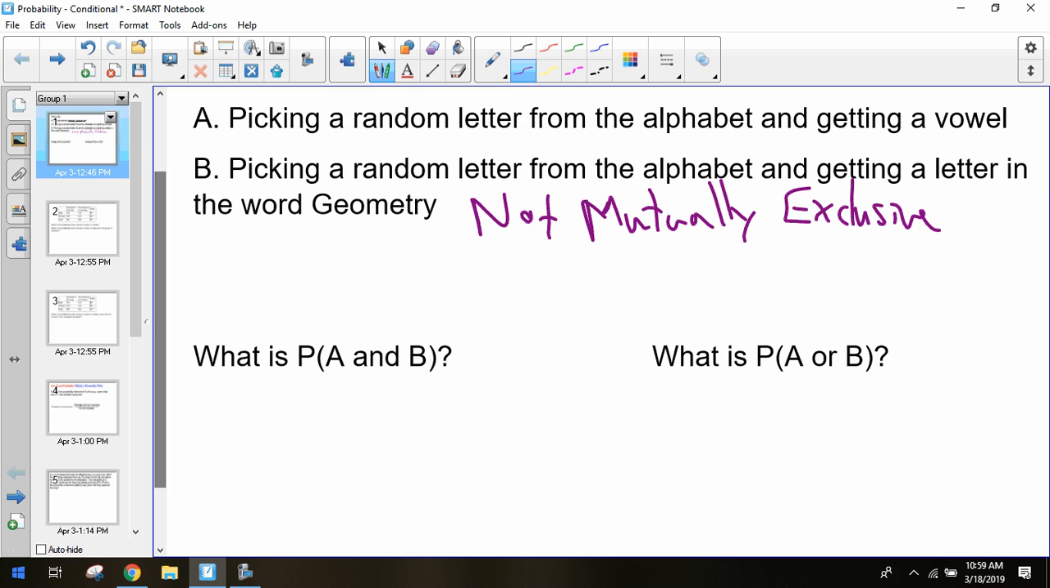So if we did want to find the probability of both of these, the probability of picking a random vowel and picking a letter from the word geometry, what would that probability be?